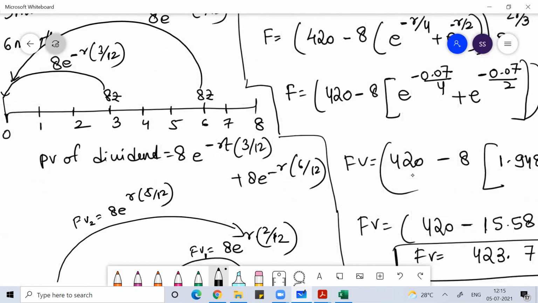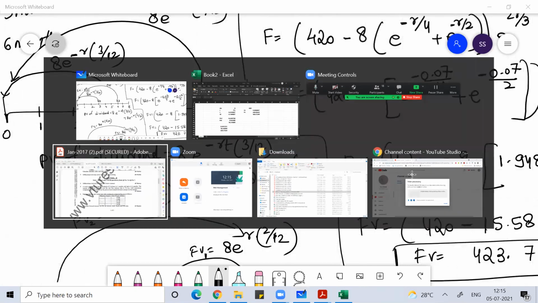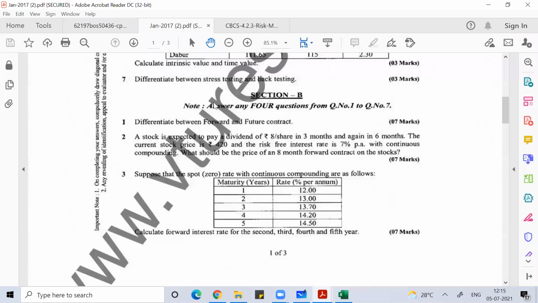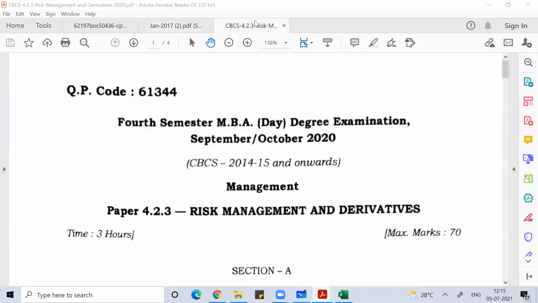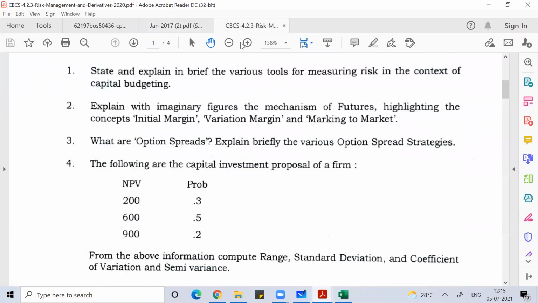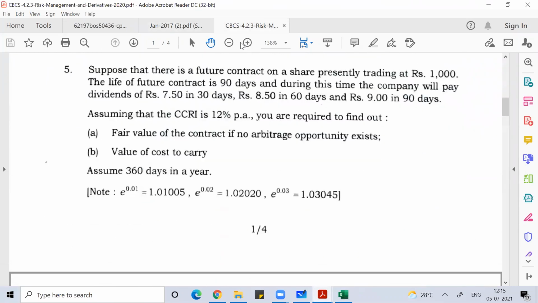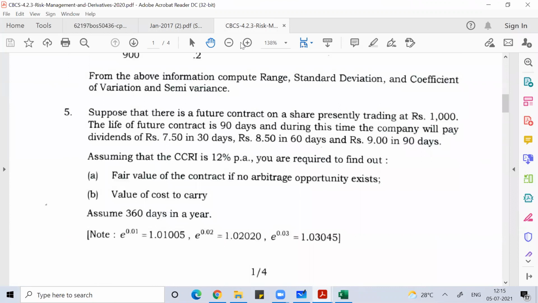So based on this, guys, last year's question paper had the same kind of question. Can you see this question? Suppose there is a future contract on a share presently trading at 1,000 rupees. The life of the future contract is 90 days.